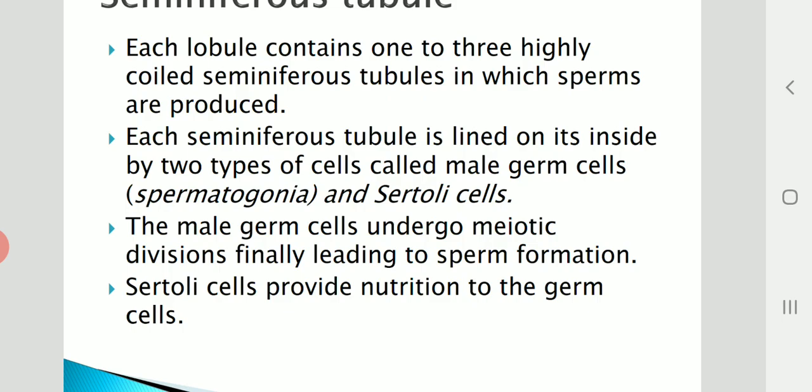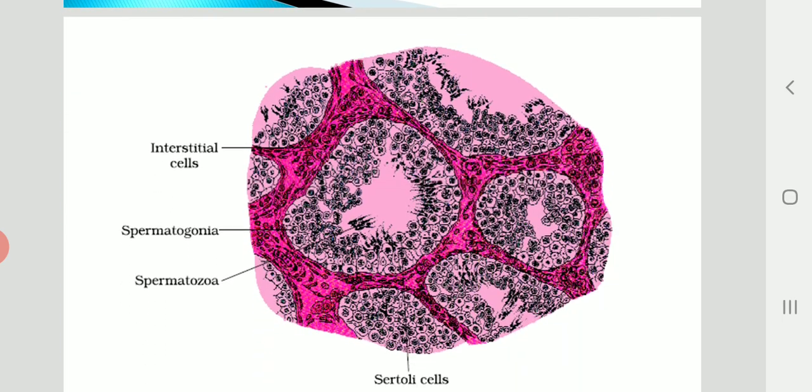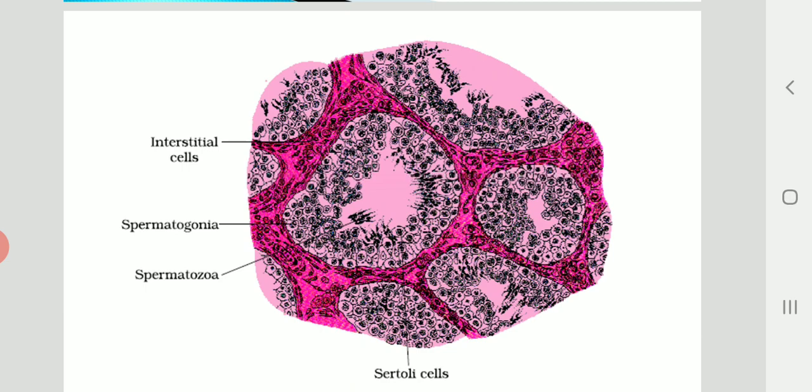Right? If you look at the cells here, we have got a very beautiful diagram. You can see here the small testicular lobules and also you can see the seminiferous tubules. So each seminiferous tubule is lined by two types of cells. Right? So what are the two types of cells? The first type of cells are called male germ cells, otherwise called spermatogonia.